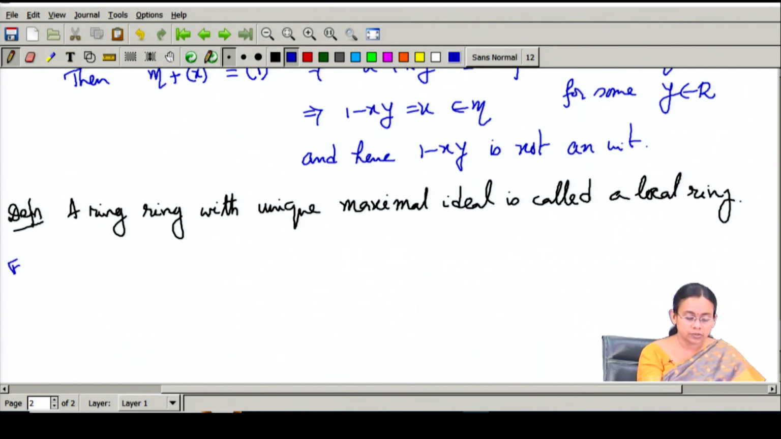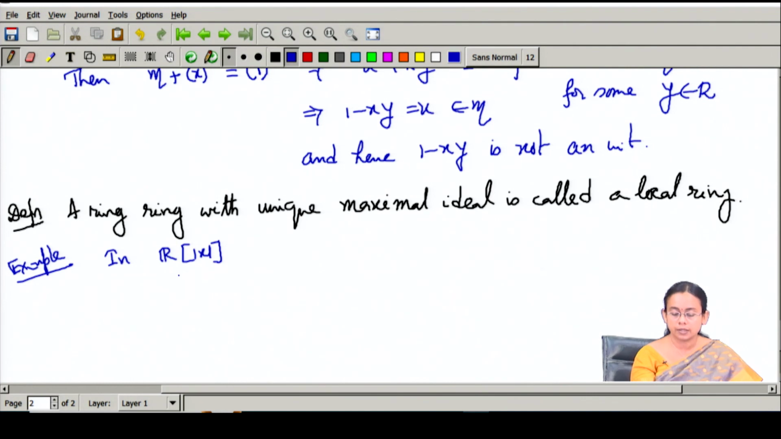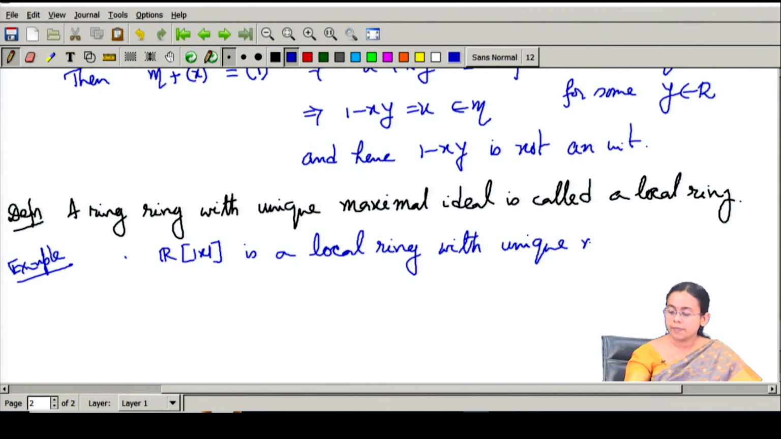In fact, you can check as an example that the power series ring over the field of real numbers is a local ring with unique maximal ideal, the ideal generated by X. So, this is an example of a local ring where we are having only one unique maximal ideal.